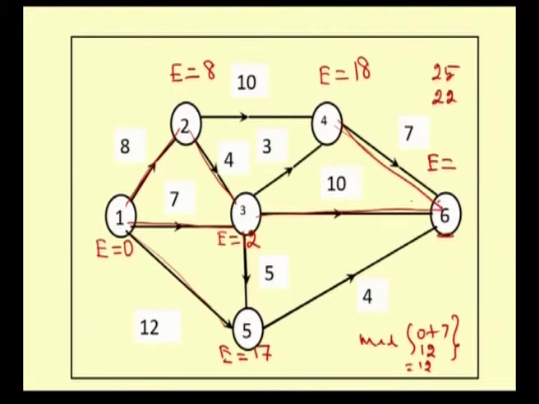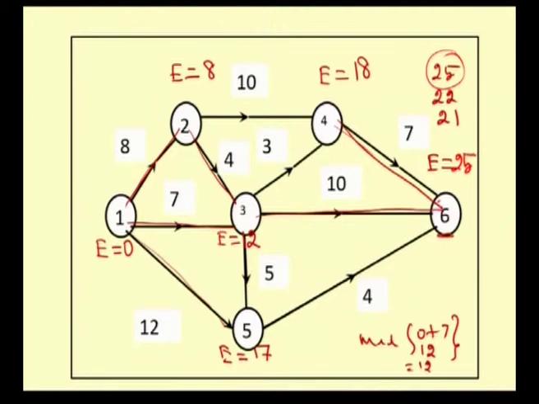If we take 5 to 6, it takes 4 normal duration, therefore, 17 plus 4, 21. So, among these the maximum is 25, therefore, for the node 6 the earliest starting time is 25.